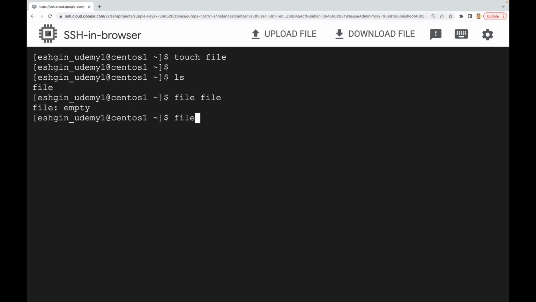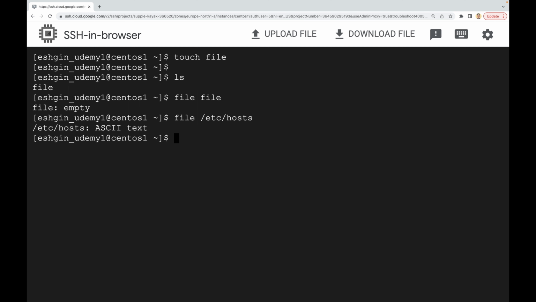For example, let's use the file command. And then under etc, we have this hosts file. Let's press enter. The file command determined that this file, the hosts file, is a text file. You can also check other file types under the root directory yourself. But for now, I'm going to talk about this touch command.